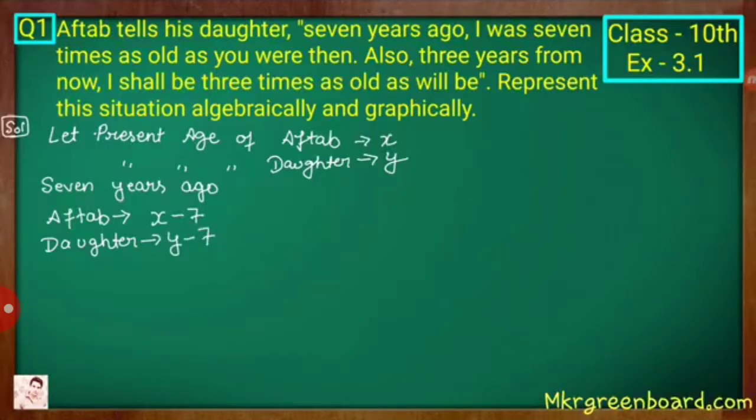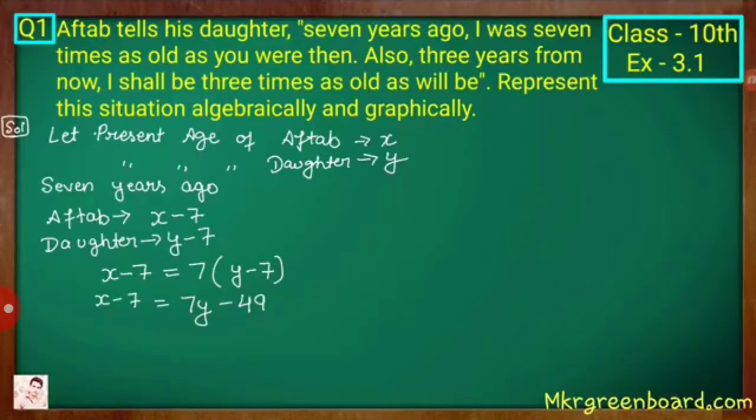Now from this situation algebraically, according to the question, I was 7 times as old as you were then. I was means Aftab's age is equal to 7 times his daughter's age 7 years ago. So x minus 7 is equal to 7 times y minus 7. So just reduce and simplify it. x minus 7 is equal to, when you remove the bracket, 7y minus 49.